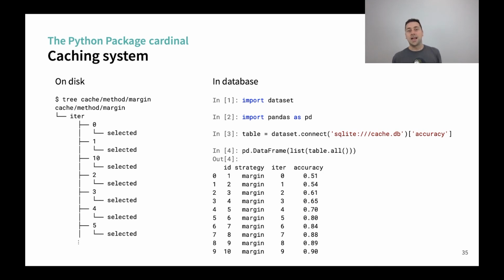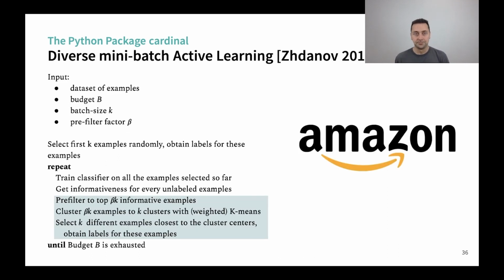And on the right, you see the database that we explore using the very good Python package dataset that allows you to explore SQLite database easily. And you can see if we take the table accuracy that we have saved all the accuracy along the experiment. And that allows you to actually perform several experiments in parallel because the database will handle the concurrent access.